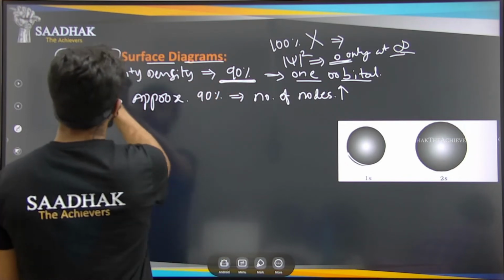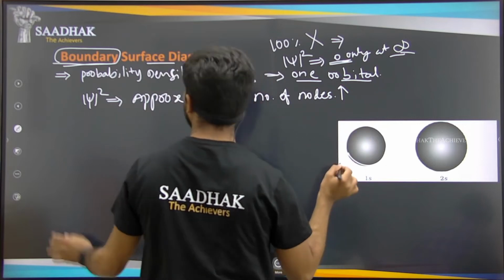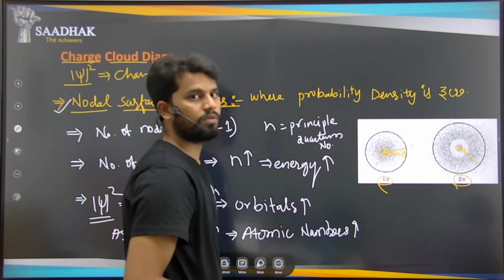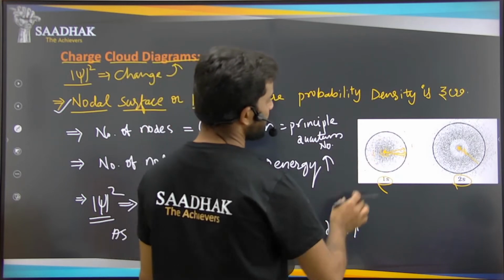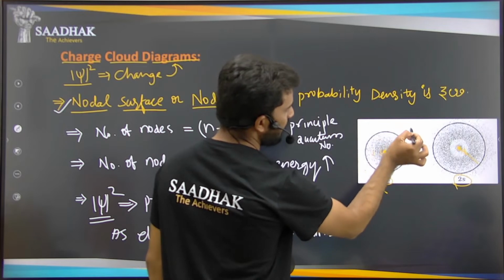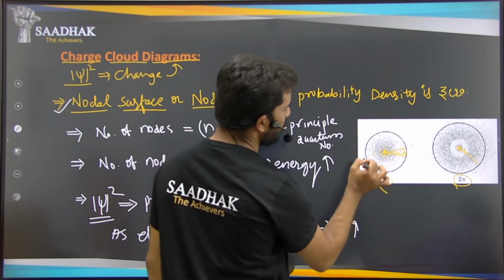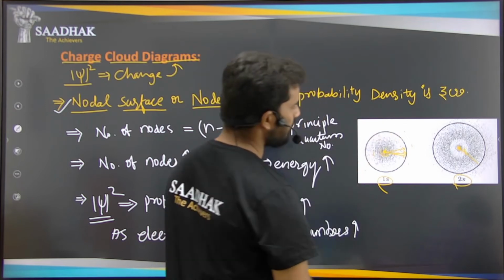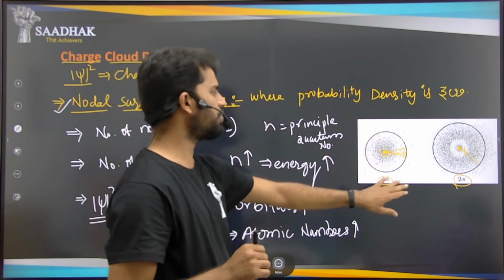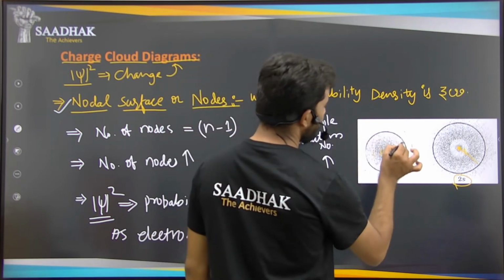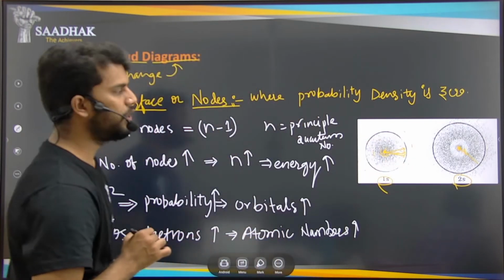So we are drawing a boundary. If you take the previous picture, that is the charge cloud diagram. In this charge cloud diagram, you can see that we have eliminated or ignored some of the electrons here. We did not include them, because we have only taken 90% of the electrons into account.